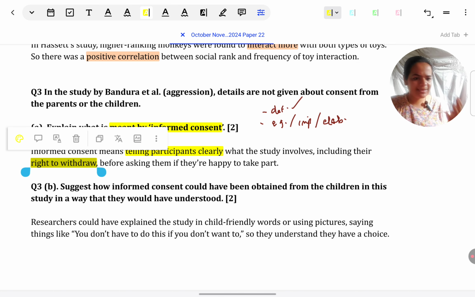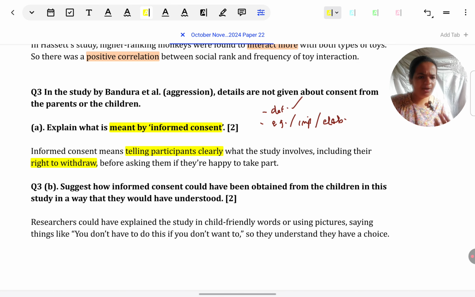One example I've given, including their right to withdraw. I can give many more examples, including what tasks they will have to perform, whether their data will be kept confidential or not. But given the fact that it's just for 2 marks, I don't want to elaborate too much.